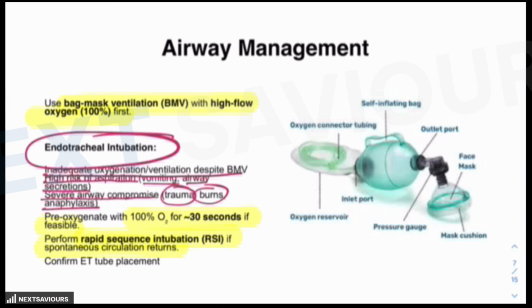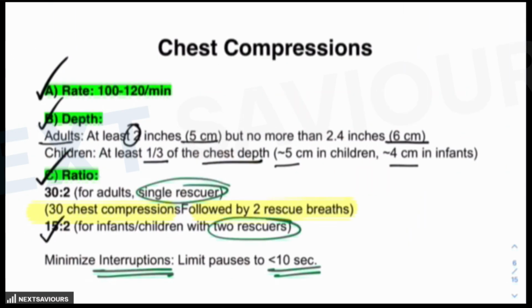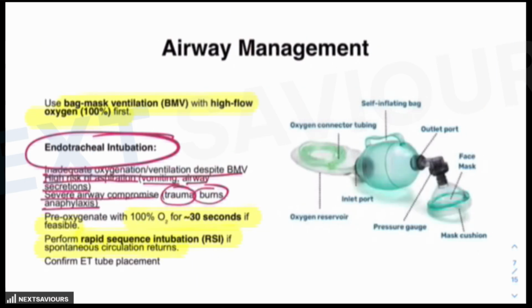One more thing is that the ratio for bag and mask ventilation is 30:2 in case of adults. But if the patient is intubated, asynchronous ventilation, that means one breath every 6 seconds, has to be given in the airway management with endotracheal intubation.